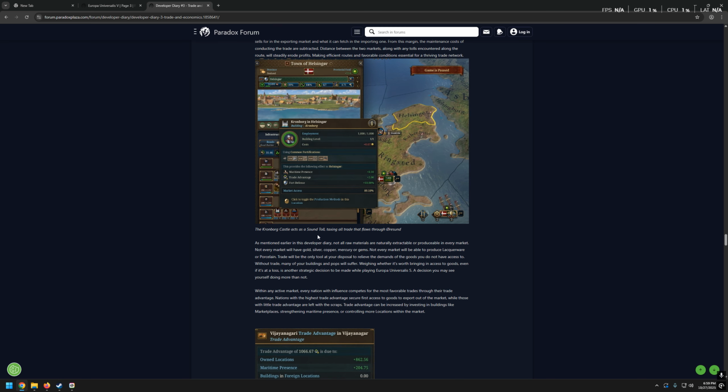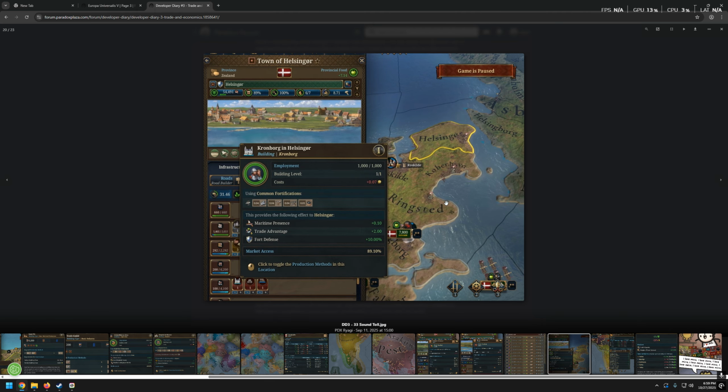The Kronborg castle acts as a sound toll, taxing all the trade that flows through Öresund. Oh, that's even such a mechanic. Wow, that's awesome. So now it really matters to hold such locations like Helsingborg or Helsingor as well.